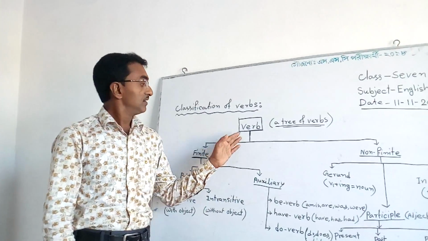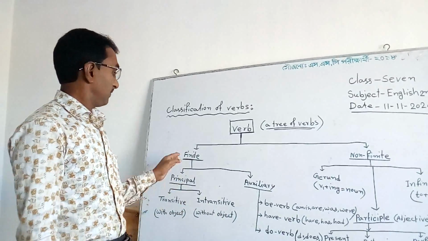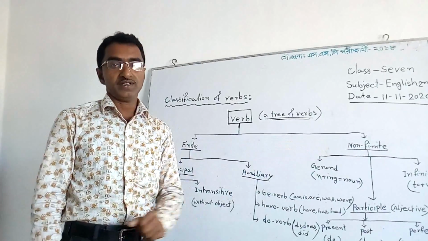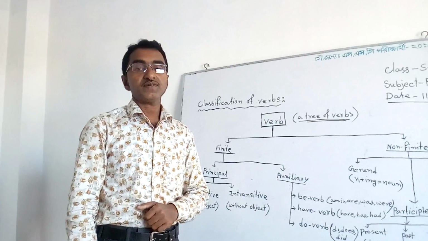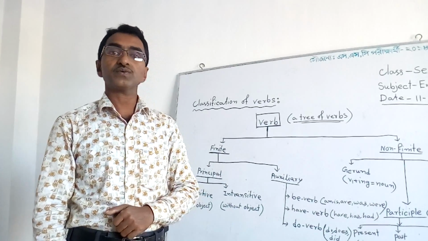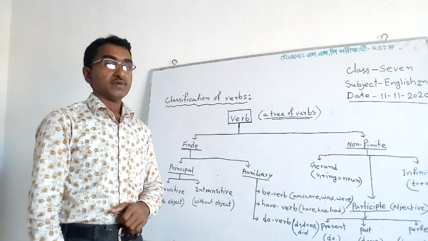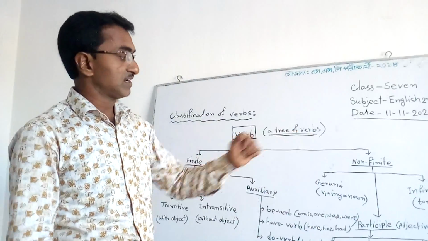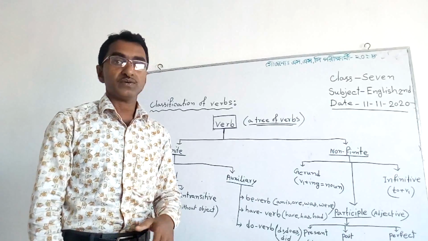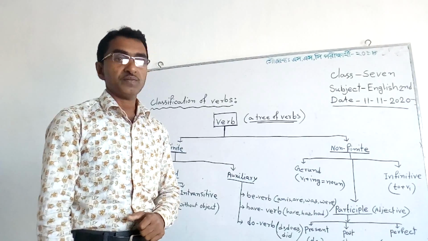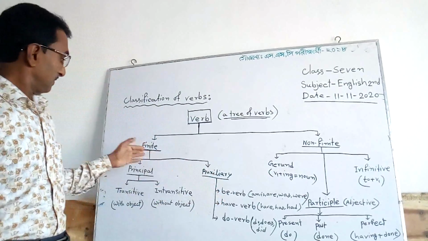At first, verb can be classified into two kinds: finite and non-finite. What is finite verb? Finite verb is such kind of verb without which we cannot make any English sentence. But what is non-finite verb? Non-finite verb cannot be used to make a sentence. It only assists the finite verb.